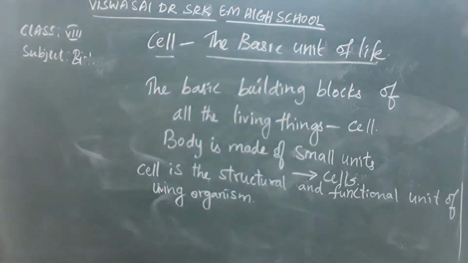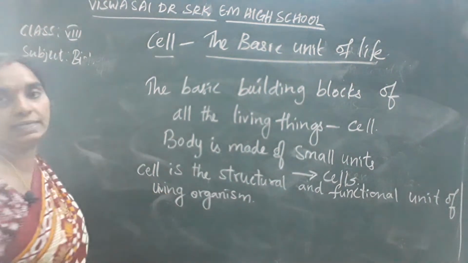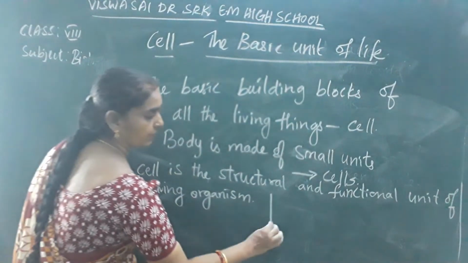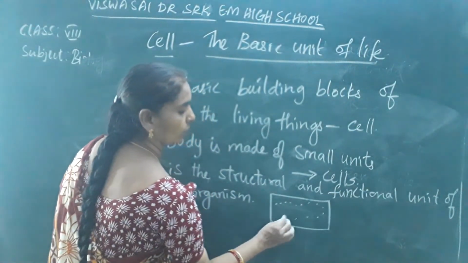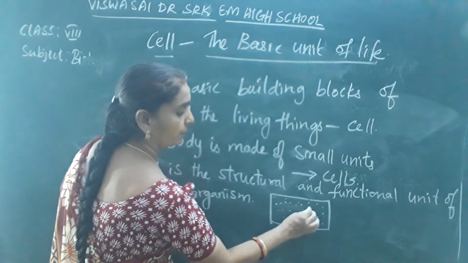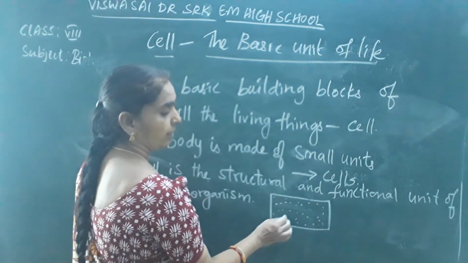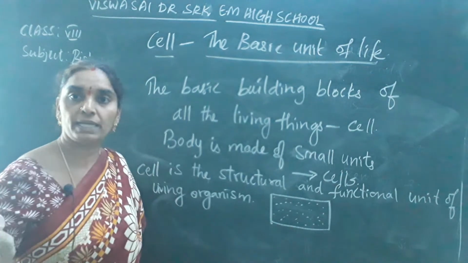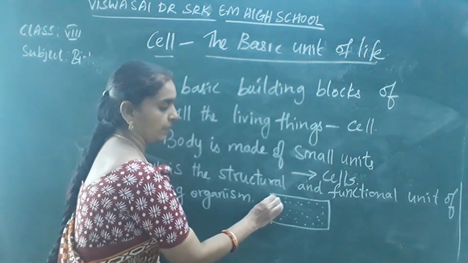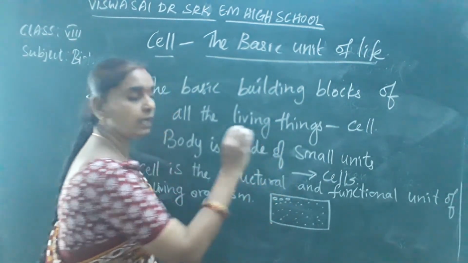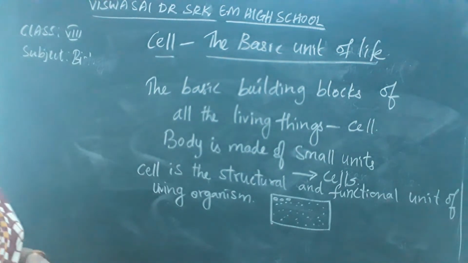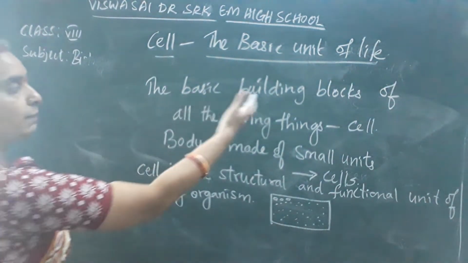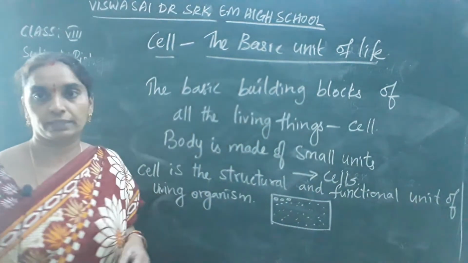So it appears like the bricks of buildings. If it is an organism, there are so many cells in an organism. Like the bricks of a building, it appears like bricks of a building in a body. So we can say that the cells are the building blocks of all the living things.